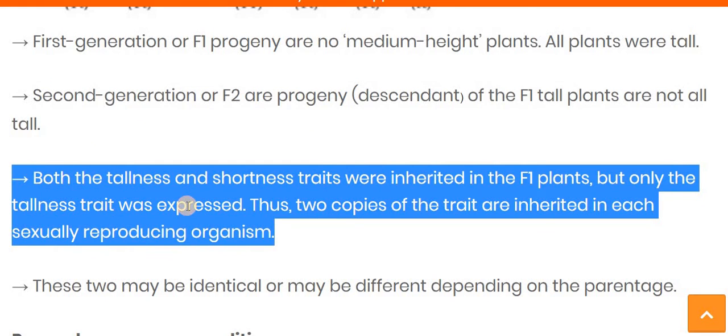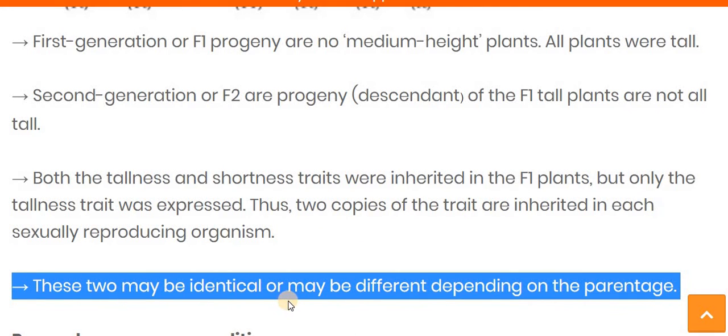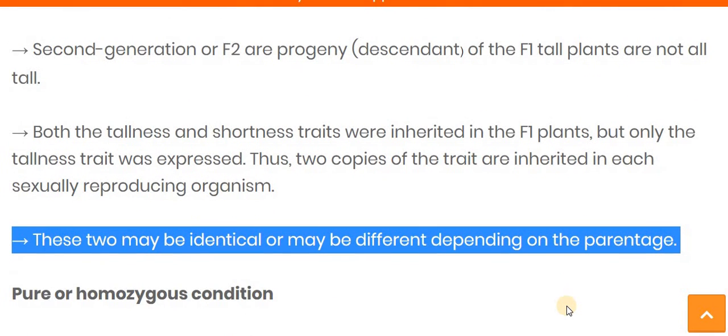Both the tallness and the shortness traits were inherited in the F1 plant, but only the tallness trait was expressed. Thus, two copies of the trait are inherited in each sexually reproducing organism, and these two may be identical or different.